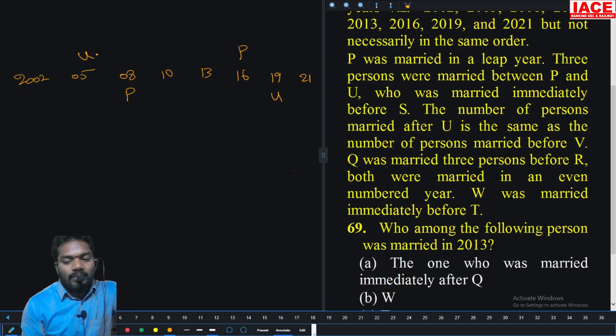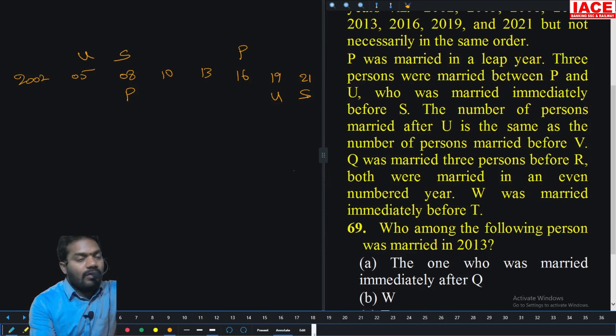Now, who was married immediately before S? U was immediately before S, so it is here. The number of persons married after U is the same as before V. After U 1 person, before V 1 person. After U there are 6 persons, before V also 6 persons.